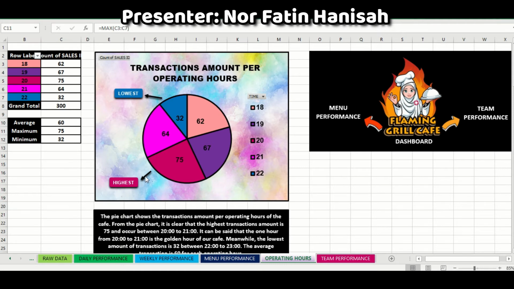From the pie chart, the maximum or the highest transaction amount is 75, which occurs between 2000 to 2100. We believe this is our golden time because our operating hour is near dinner time and past working hours. Meanwhile, the minimum amount of transactions is 32 at 2200 to 2300, and the average of the transactions is 60 for each operating hour. For calculating the average, maximum and minimum, we use the average function, maximum function, and minimum function.